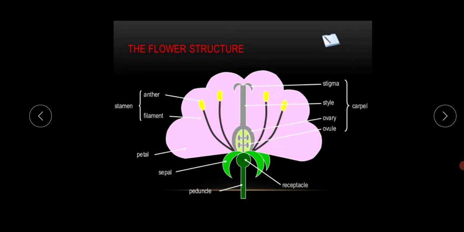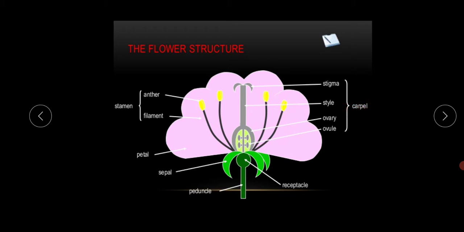All those are the androecium portion. This androecium portion has two parts, the anther and filament, and it's collectively called the stamen. The stamen has two parts: one is the anther, another one is the filament. The upper portion, the bilobed structure, is called the anther, and the long slender structure is called the filament. All the pollen grains are in the anther region.